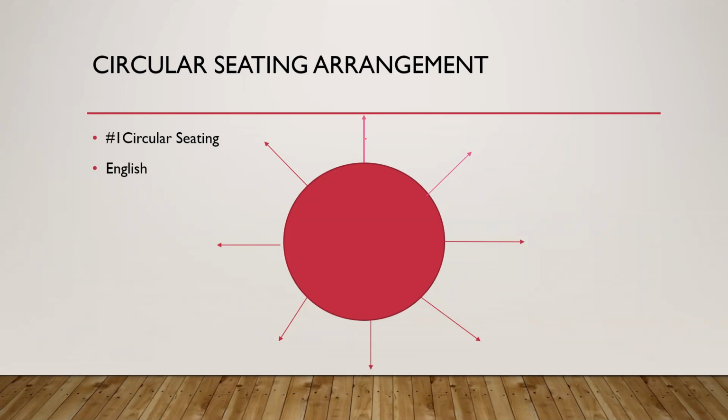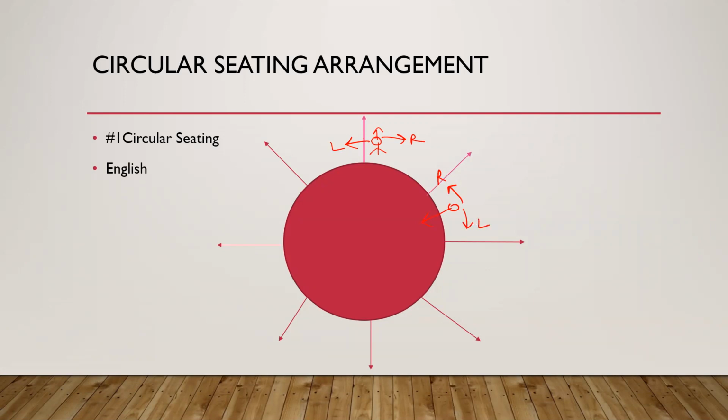See here, if the person is facing outside in the circular sitting arrangement, then he is the person who is facing outside. Then his right is this one and his left is this one. If the person is sitting here and he is facing inside, in this case his right is this one, his left is this one.